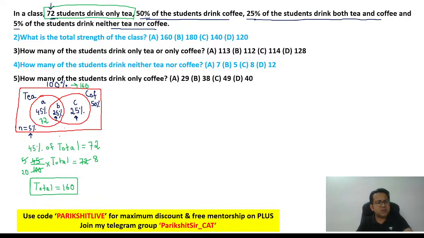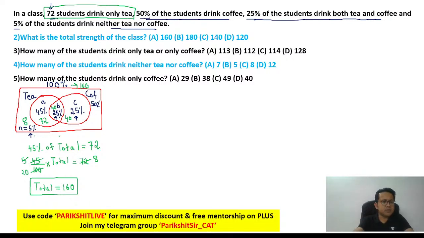How much is 25% of 160? 25 by 100 is 1/4. So 1/4 of 160 is 40. So C is going to be 40. If C is 40, B is also going to be 40, so 25%, right? And how much is 5% of 160? 5% of 160 is going to be 8. So you have all the numbers that you need.